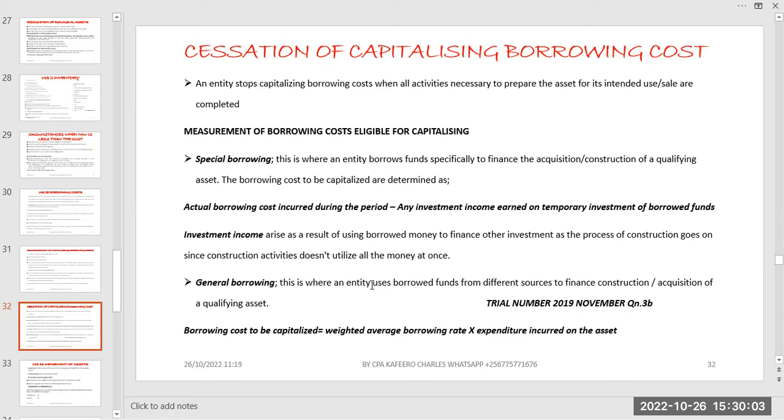Then, to talk about the investment income, investment income arises as a result of using borrowed funds, or borrowed money, to finance other investments. As the process of construction goes on, construction activities do not utilize all the money at once. That's what I've been talking about. When you get, let's say, 1 billion, you're not going to use the whole of that money at once. You may use, let's say, 500, and the balance you can invest in short-term investments that can give you some money back.